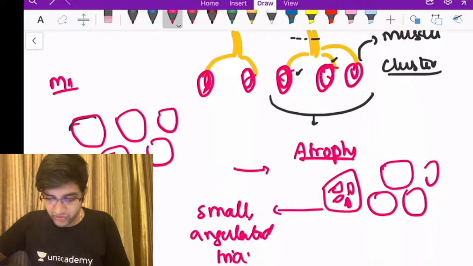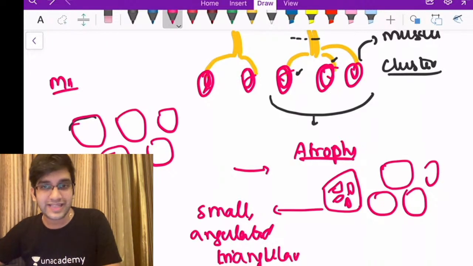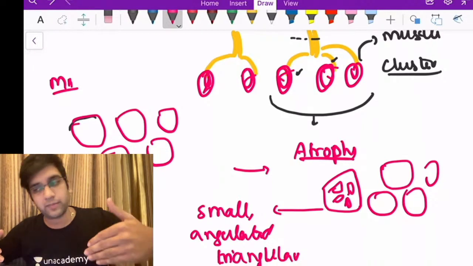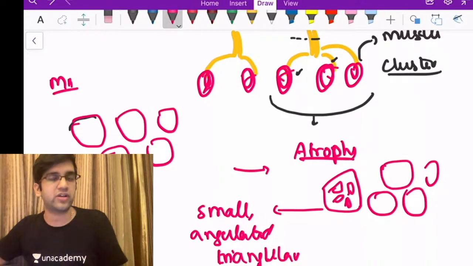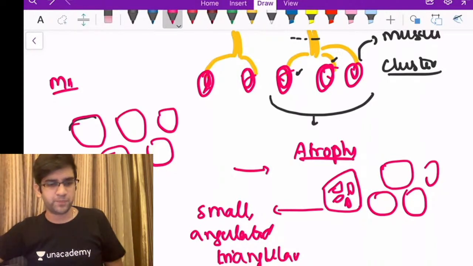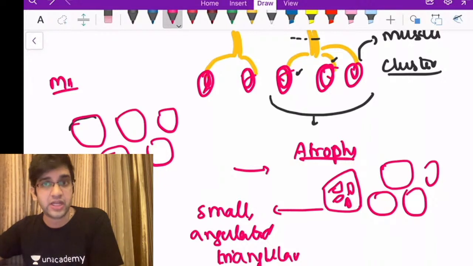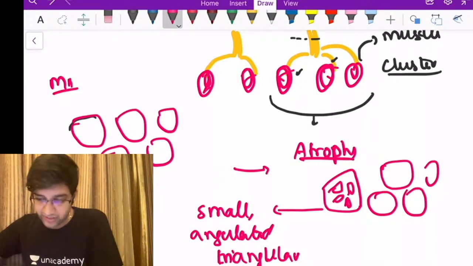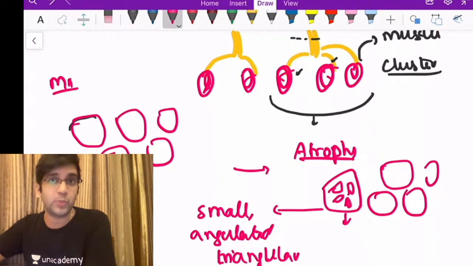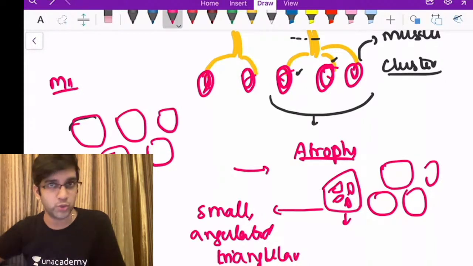So when I have this type of atrophy, I'm going to suspect some denervation is going on in this patient, a denervation atrophy. Once they start to regenerate, when I do a surgical correction with the help of slow-grade physiotherapy, muscle will also regenerate. You must have read about degeneration and regeneration. So during regeneration, these fibers might come back to normal with the help of my satellite cells. They'll appear bigger than usual, right?